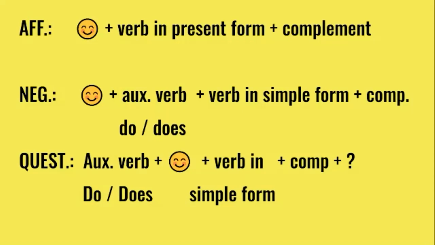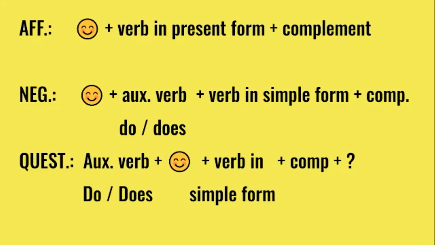Now, in the case of negative sentences, we're going to be using, once again, the subject at the beginning, an auxiliary verb, in this case, do or does. Do will be used with I, you, we, or they, and does with he, she, it. And in this case, the verb goes in a simple form. There is no need for us to add es, ies, s, because it is already taken by the auxiliary.